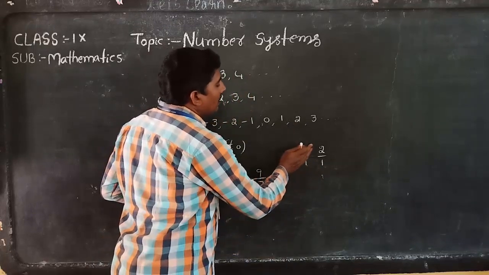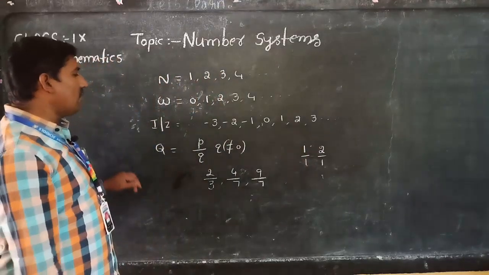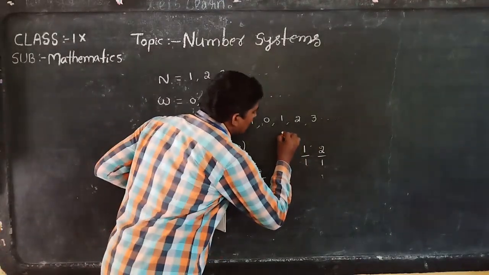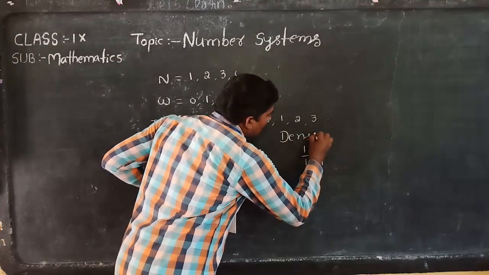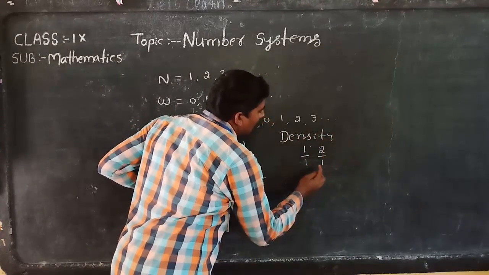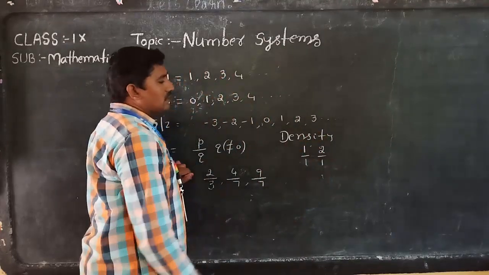In between 1 and 2 so many numbers are there. That is the property of density. Density property means in between two rational numbers so many numbers are possible.